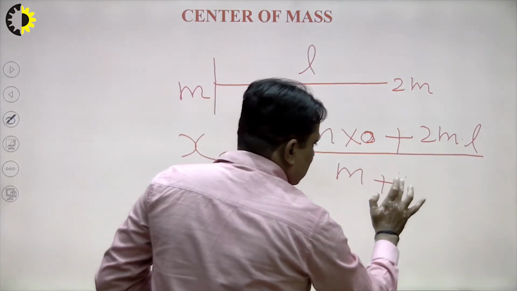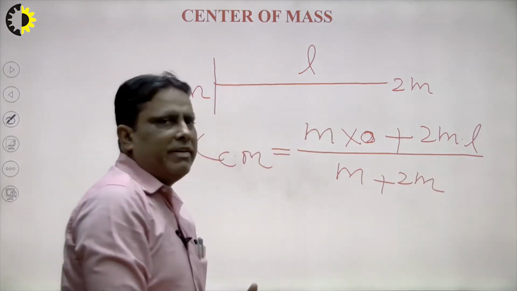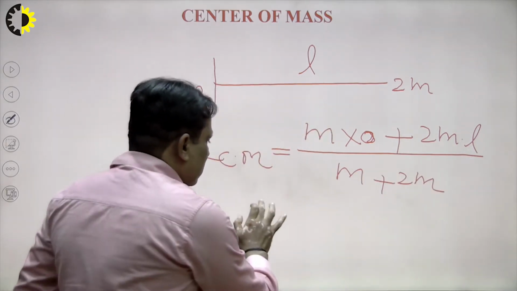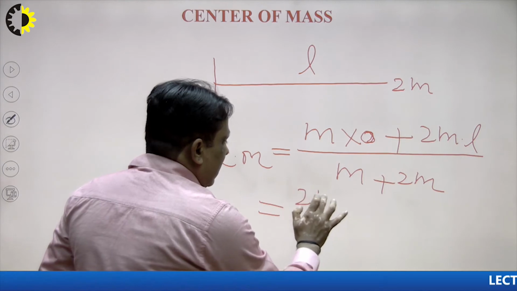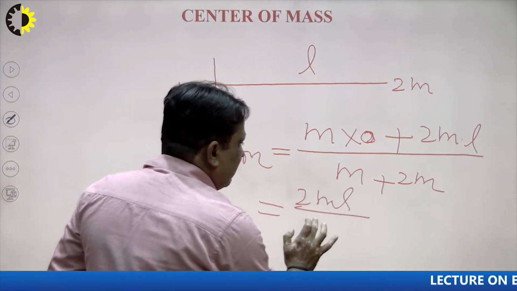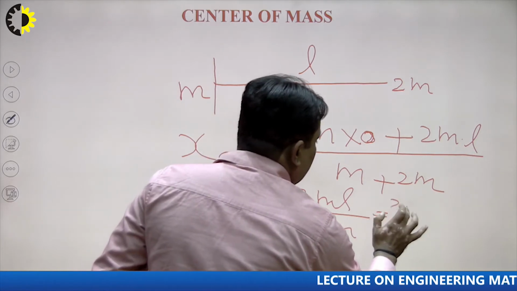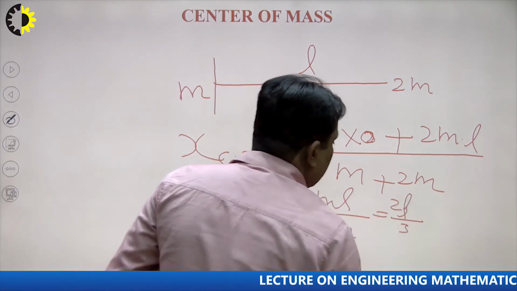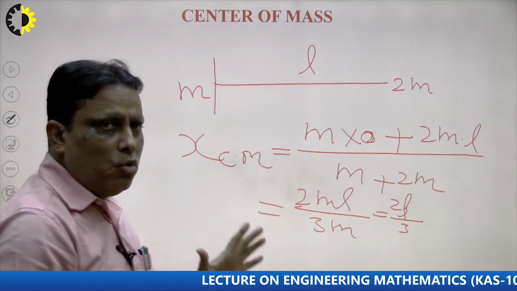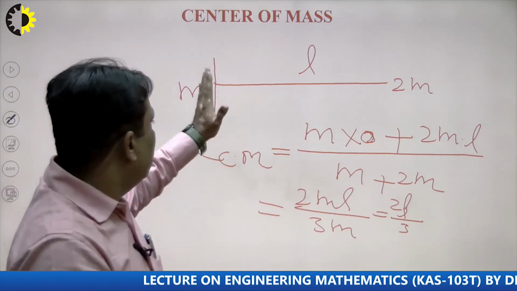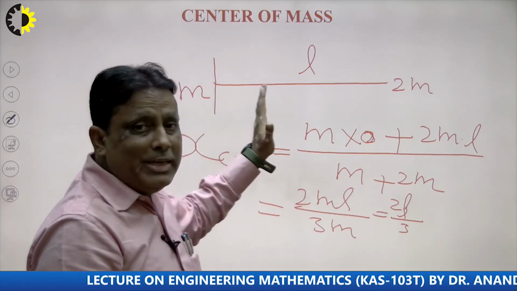So what will be the total conclusion here? We see very carefully. So 2mL, right, divided by 3m, that means 2L by 3. So we can say that the x coordinate of the center of mass from the m particle will be 2L by 3.